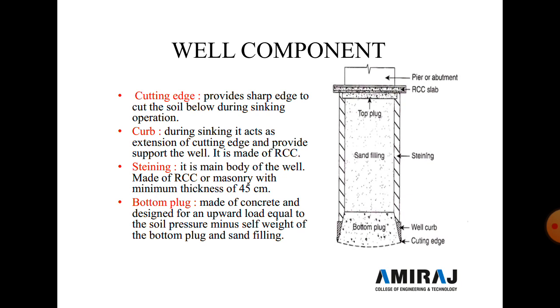The next component is the steining. It is the main body of the well, made of RCC or masonry with a minimum thickness of 45 centimeters. In the figure, see the hatching lines; the hatching lines show the steining. The fourth component is the bottom plug, which you see at the bottom of the figure. It is made of concrete and designed for an upward load equal to the soil pressure minus the self weight of the bottom plug and sand filling.